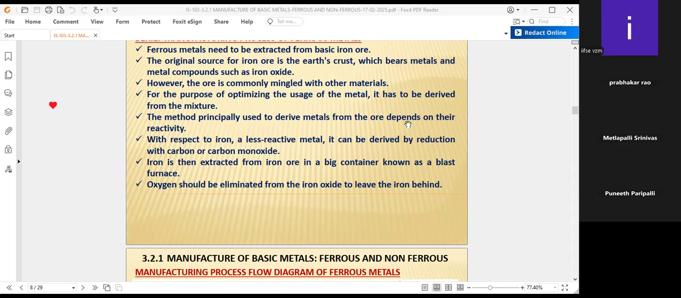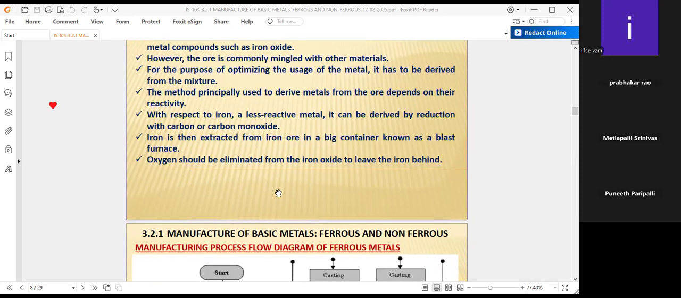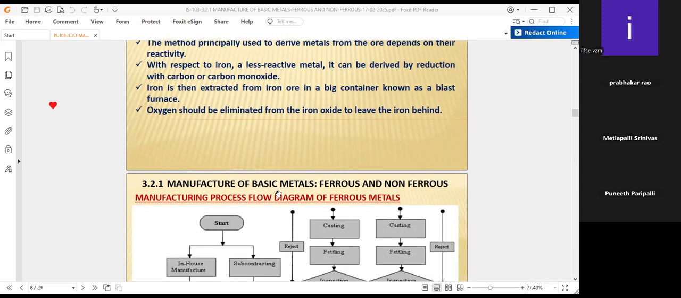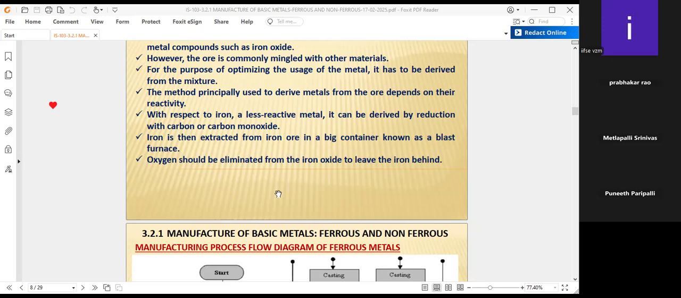Other materials which come along with the ore will first be separated, after reacting with the additional materials used in the blast furnace. Along with that, raw iron is coming along with the oxide. From that iron oxide, by sending carbon or carbon monoxide, oxygen is eliminated and the iron is left behind. Therefore, iron can be manufactured in molten form, and required shapes can be prepared.